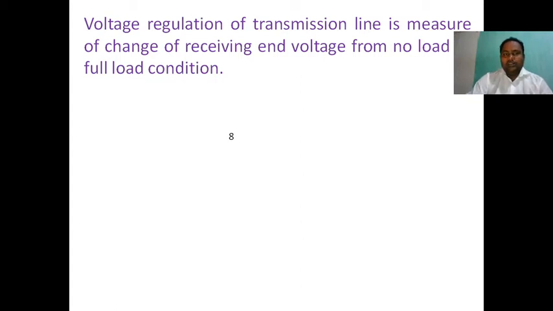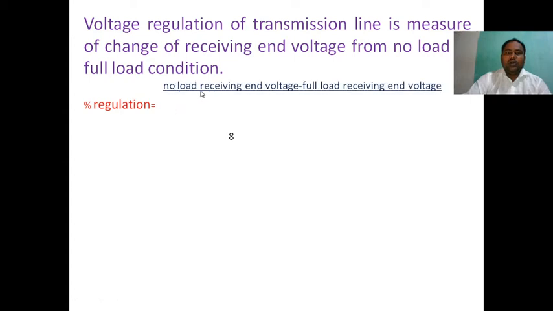No load to full load means: without any load, what is the voltage, and with full load, what is the voltage. If the voltage drop in the transmission line is more, automatically the efficiency of the transmission line is very low. So how do we calculate the percentage regulation?